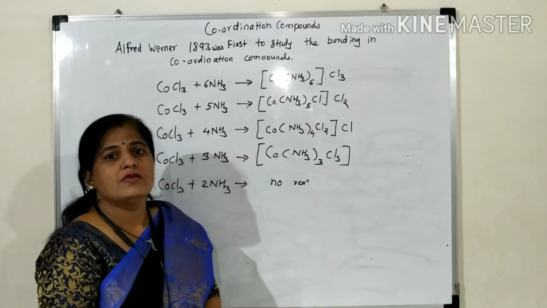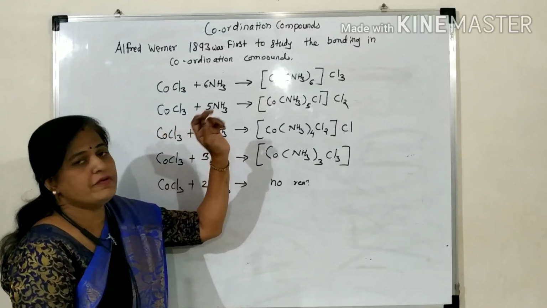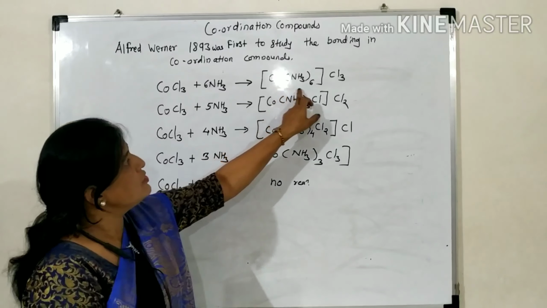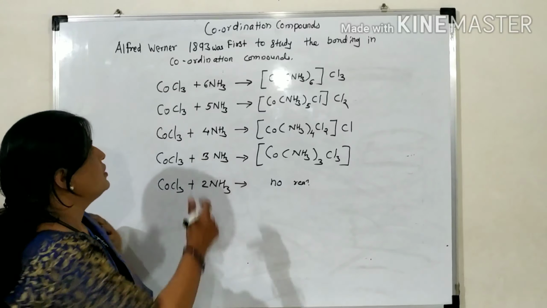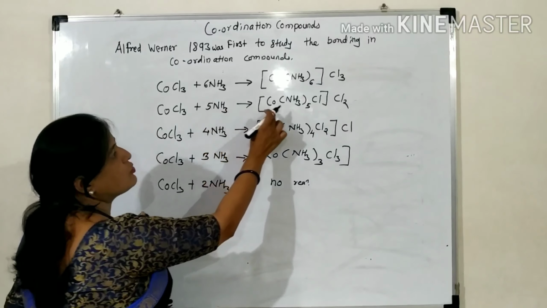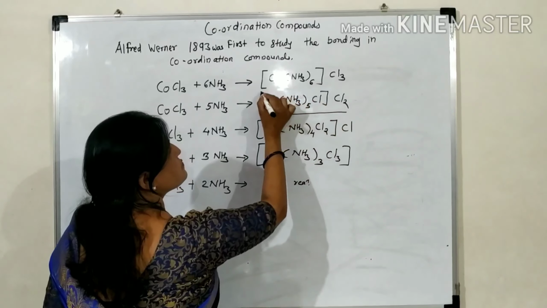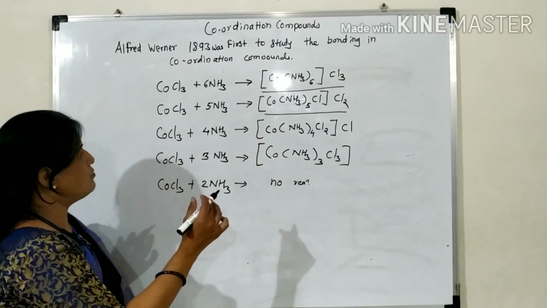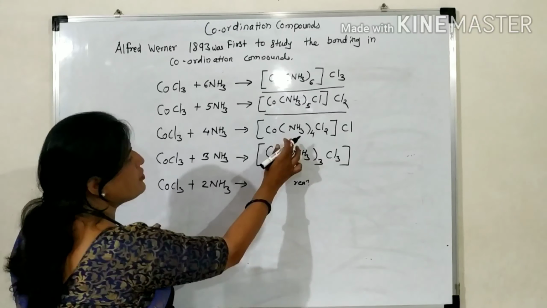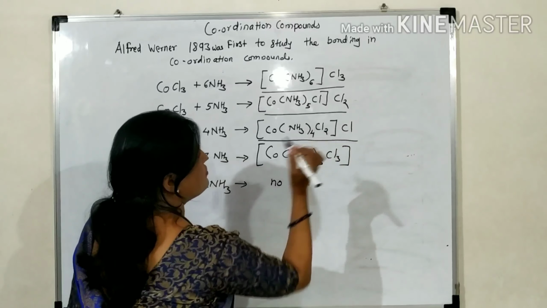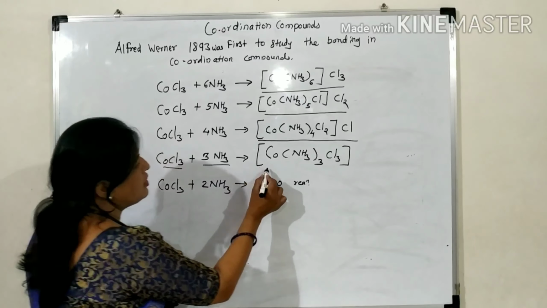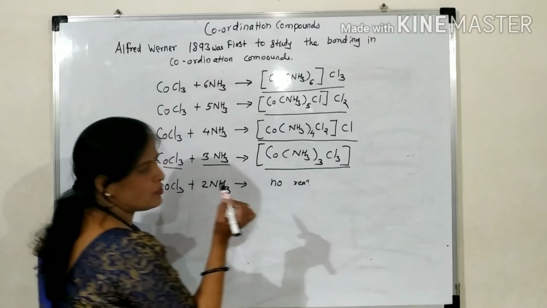He treated cobalt chloride with 6 ammonia molecules, and there is a formation of this coordination compound. Then again, cobalt chloride treated with 5 moles of NH3 gives a coordination compound like this. These are the different coordination compounds. Treated with 4 moles of NH3, it gives a compound like this, and with 3 moles of NH3, it gives another compound like this.